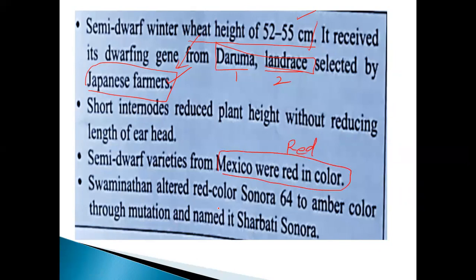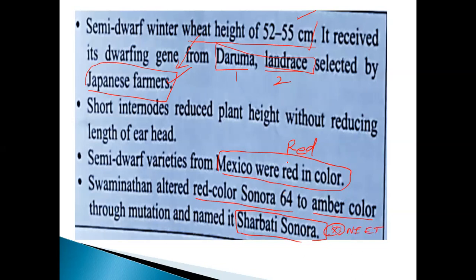And Swaminathan altered the red color Sonara. Just imagine, the color also changed, to amber color, through the mutation named Sarbati Sonora. Already told you so many times. Sarbati Sonora. Who discovered? This is very, very important from the NEET point of view, my dear students.